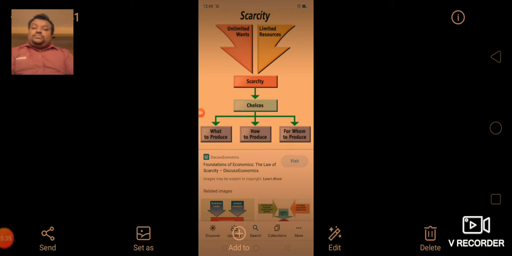Non-renewable resources are available in fixed quantity, and renewable resources are likely to be exploited beyond their generation rates. The main factors increasing scarcity, the first one is population growth or overpopulation.